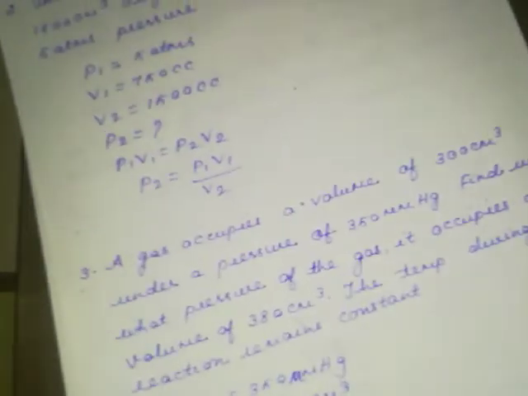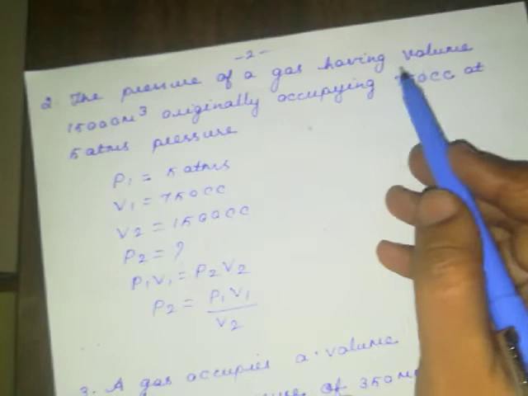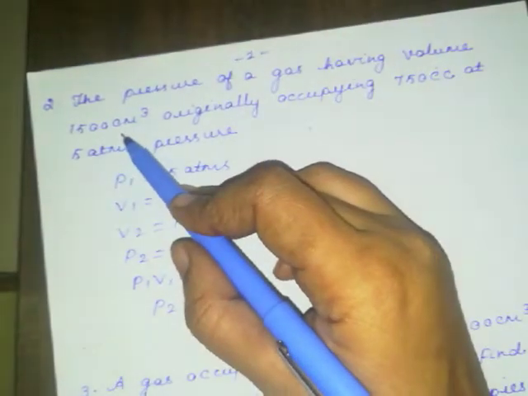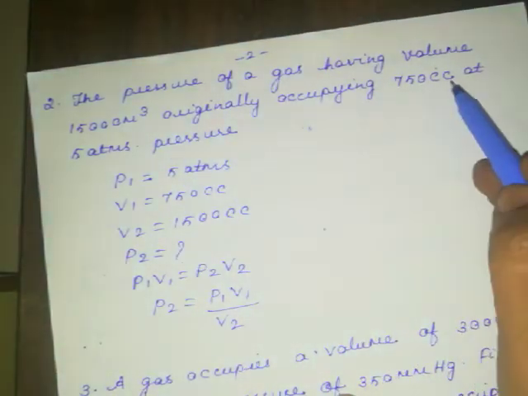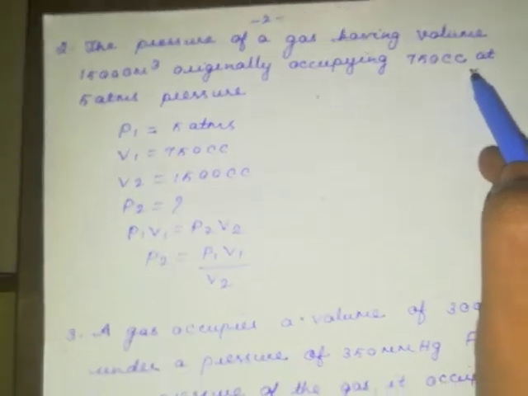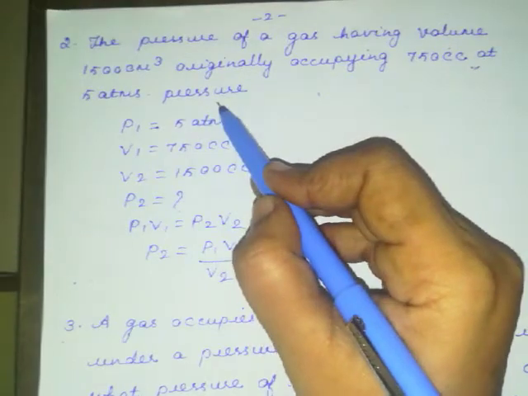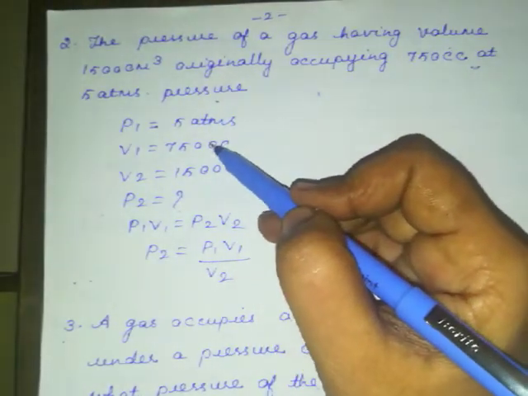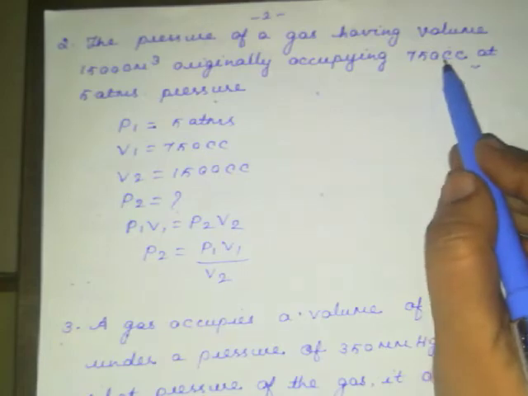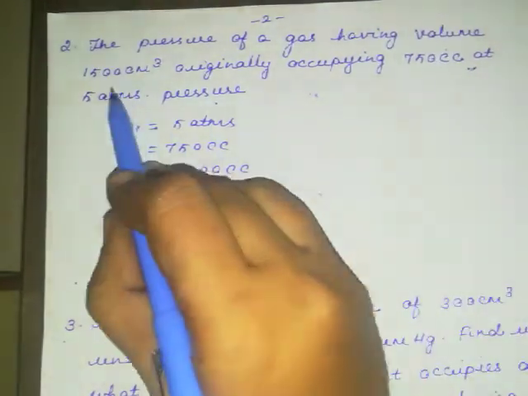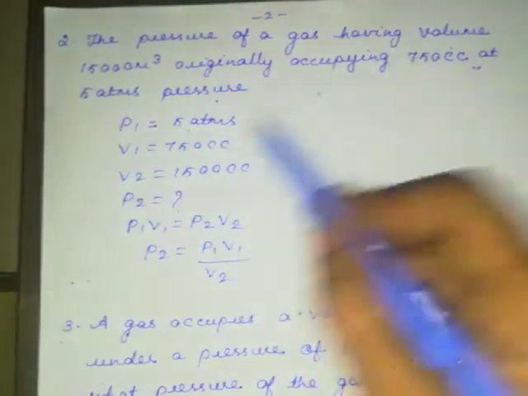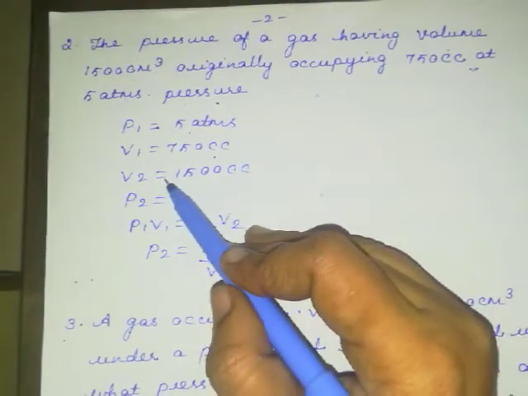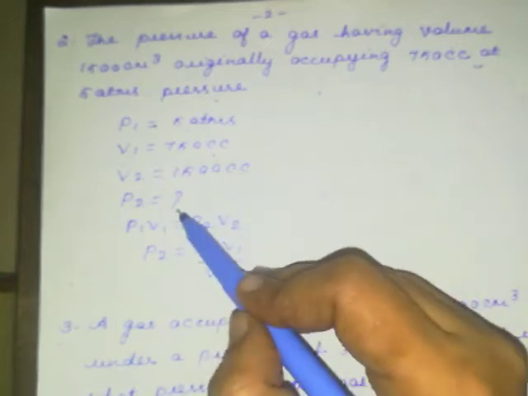Now let's see the second problem. The pressure of a gas having volume 1500 centimeter cube, originally occupying 750 cc at 5 atmospheric pressure. So what is the P1 value here? Originally occupying means this will be your initial volume, initial pressure. So P1 equal to 5 atmos, V1 equal to 750 cc and V2 equal to 1500 cc. You are going to calculate P2.